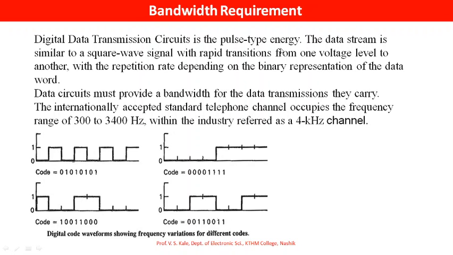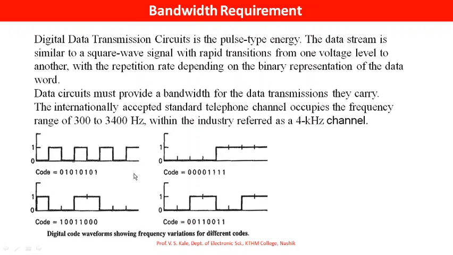The data stream is similar to a square wave signal with rapid transitions from one voltage level to another, with the repetition rate depending on the binary representation of the data word. Let us see the repetition rate here 0 1 0 1 0 1 0 1. See the square wave.